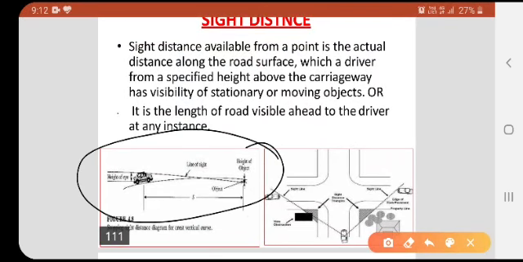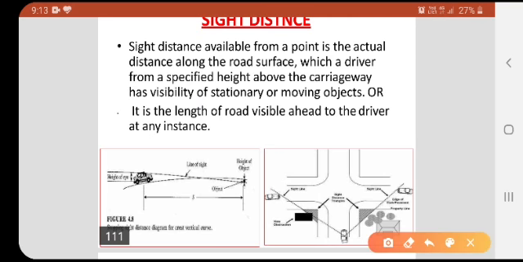In this figure we can clearly see that the car is moving here, the height of the eye will be up to this much, and the distance will be denoted by S. This will be the line of sight of the driver. Here one object is there, that will be called the height of an object.